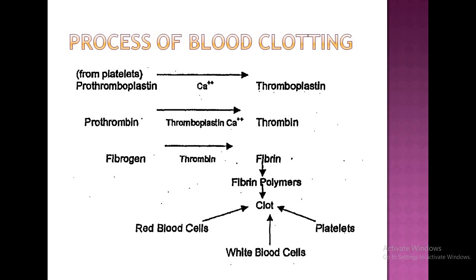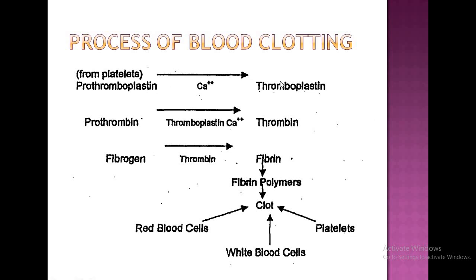When there is any cut or injury, the platelets, when they come exposed to air, release prothromboplastin, which is an inactive form. With the help of a calcium ion, it converts into active thromboplastin, or we also call it Stuart factor, factor X and all.